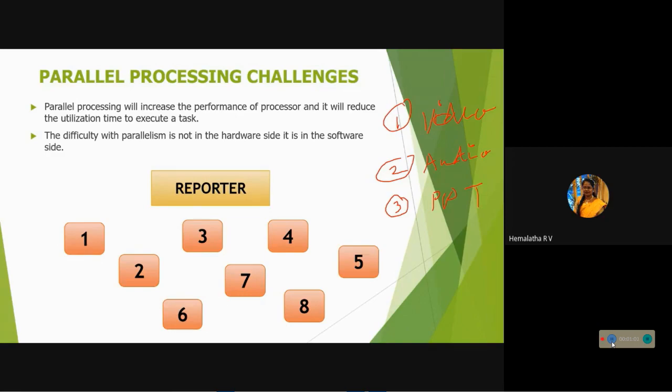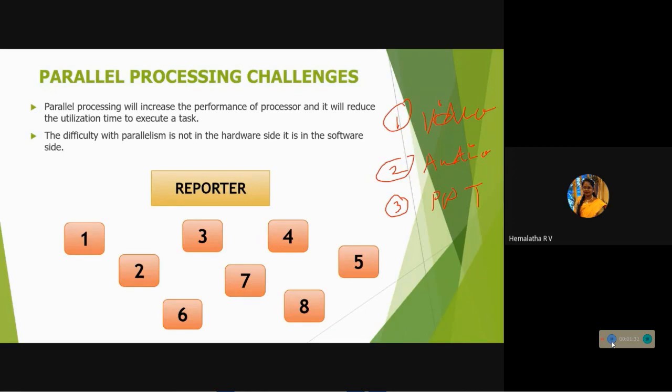So I'm taking my computer, laptop, or mobile. One thing, I'm downloading some video file. Second, I'm listening to some music audio file. At the same time, I'm working in PowerPoint, that is in your PPT. So you are doing all this simultaneously. While doing all these three processes or tasks at the same time, will you get the same speed for all three processes? No, you will not.